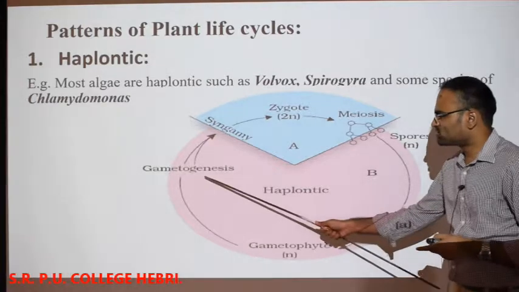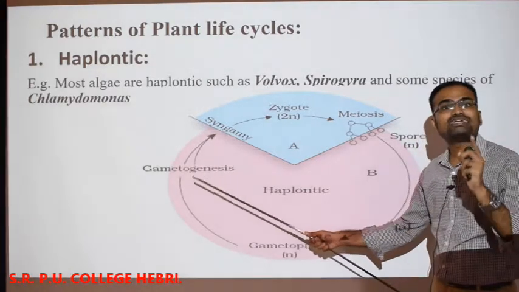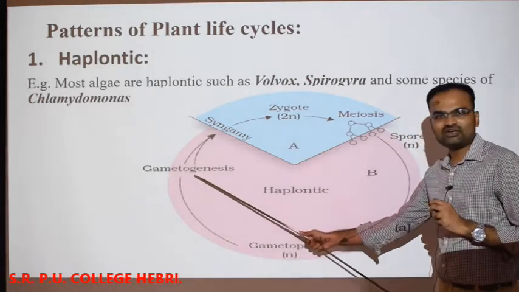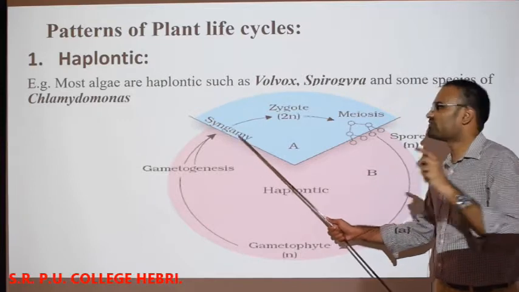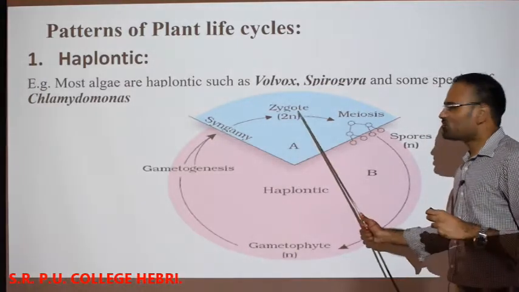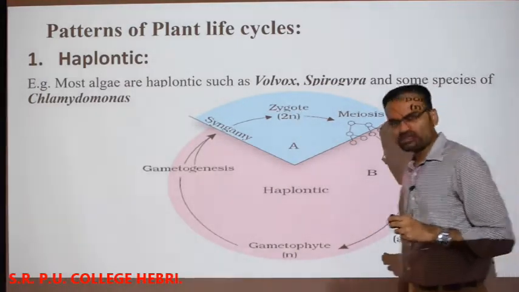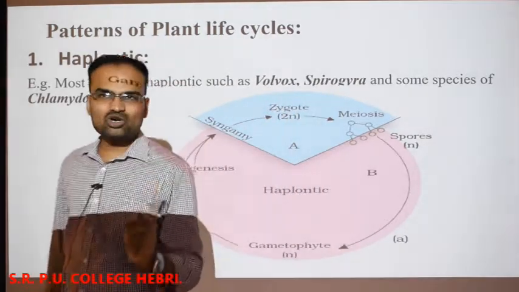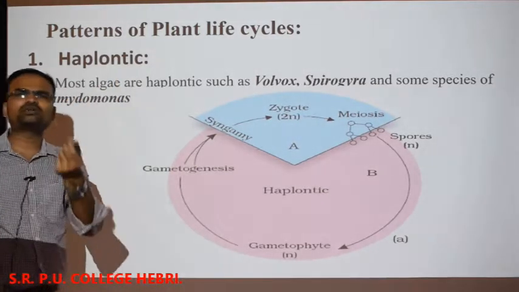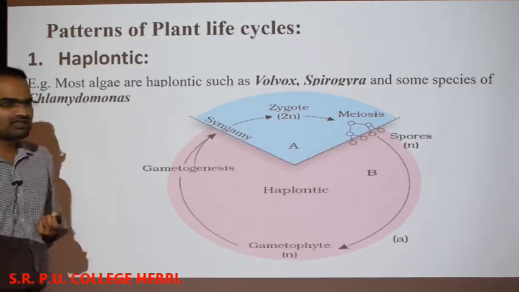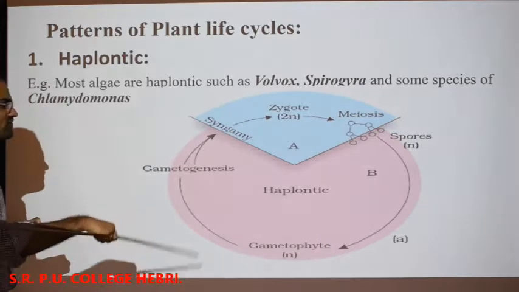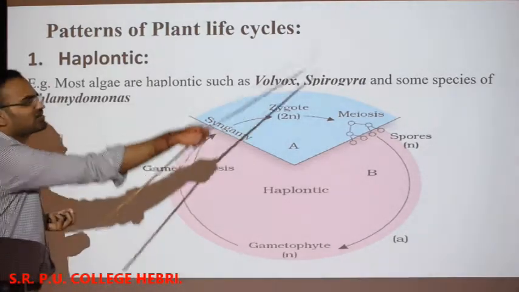So which process has to take place here? Mitosis or meiosis? Mitosis, okay. The gametophytic body, by the process of mitosis, produces the gametes which fuse. That process we call syngamy, okay. After that fusion, zygote is going to form, which is diploid in nature. So here the diploid zygote itself is a sporophyte in case of haplontic type of life cycle. This is a peculiar point in haplontic, okay. The zygote itself is representing the sporophyte in case of Chlamydomonas, Volvox, Spirogyra and all.